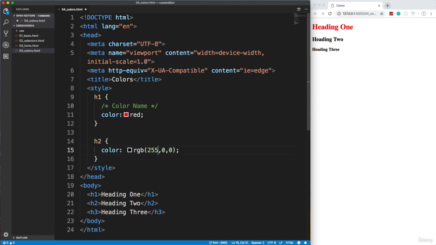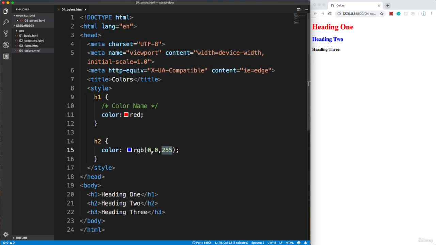So if I say 255 for the first one here, and in VS Code it even gives us a little preview here, which is nice. But if I save that, we get red. Okay, now if I wanted it slightly darker, I could do like, I don't know, 210. You can see now it's darker. And let's say I wanted to do all blue. I could go to the last one here. 255 is the highest, and it's as blue as it can get, really.